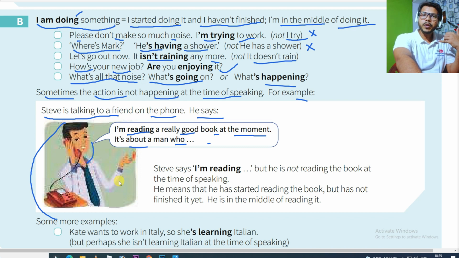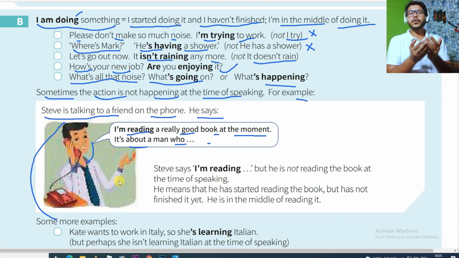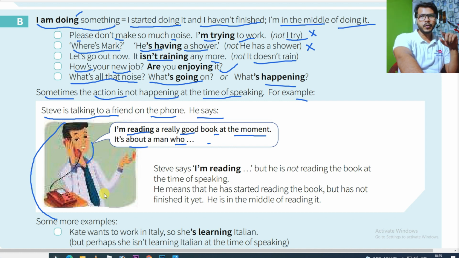"I'm reading a book these days" doesn't mean that I'm reading a book right now. So something is going on but it is not going on at the time of speaking. It is not going on exactly right now. However, it is going on these days. In that scenario also we can use present continuous. So you have learned two situations. First, something is going on right now, that is present continuous.